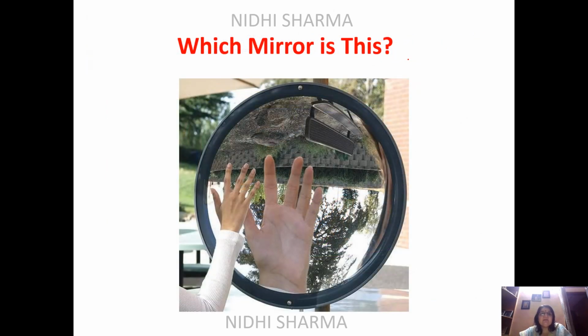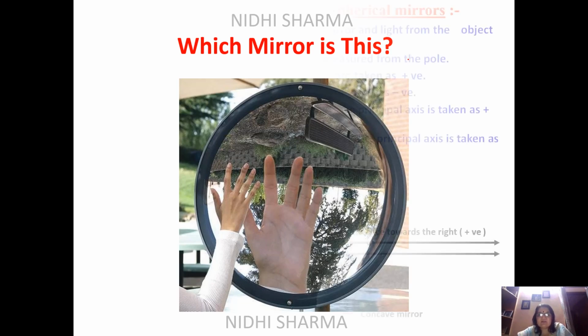Now we come to the next article. Next diagram which is there. Which mirror is this? So I think you have got the guess. Okay, you know the answer. So it's a concave mirror. You can see a bigger, erect and virtual image.